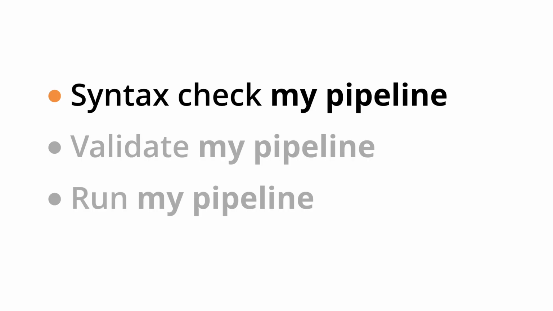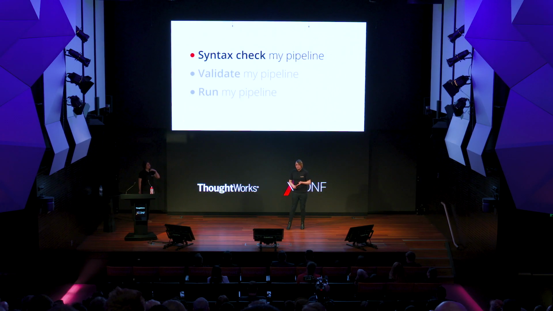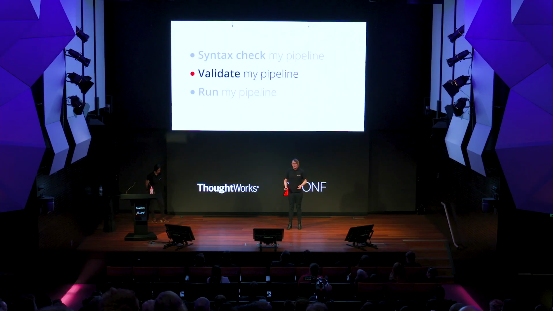Well, the obvious answer, as I mentioned earlier, would be, I can syntax check my pipeline. It could be YAML, it could be Groovy, it could be JSON. No matter what, it's a language. Languages have rules, and there's plenty of tools out there, like YAMLint, which can make sure that at least what I'm pushing is not completely broken. But as I did more research, there are better and more advanced ways we can make sure our pipeline as code will work. And one of those is validation.